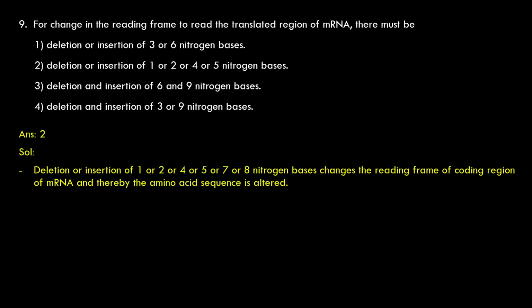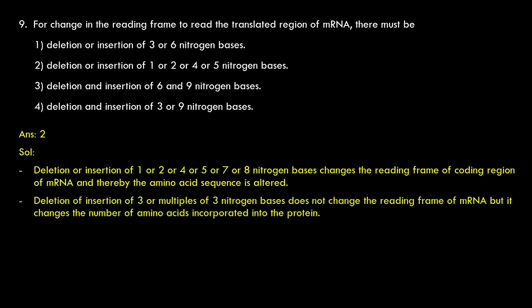Second one. Deletion or insertion of 1 or 2 or 4 or 5 or 7 or 8 nitrogen bases. Even 10 and 11 can be examples. Such nitrogen bases change the reading frame of coding region of messenger RNA and thereby the amino acid sequence is altered. Absolutely true. Deletion or insertion of 3 or multiples of 3 nitrogen bases doesn't change the reading frame of messenger RNA, but it changes the number of amino acids incorporated into the protein. This is true.